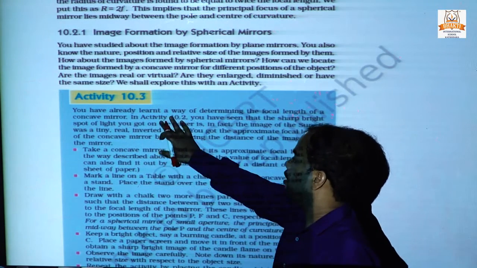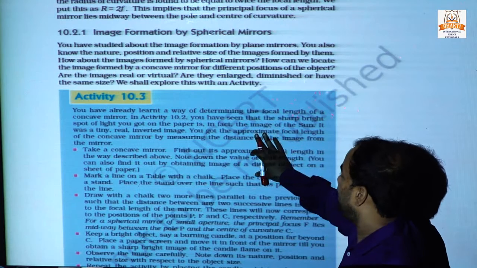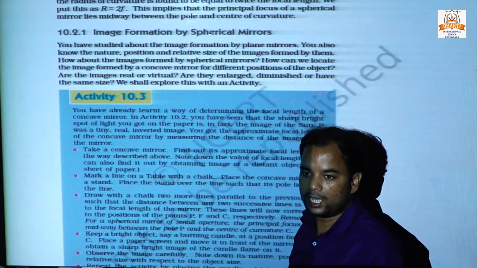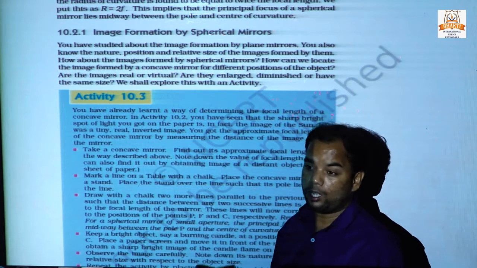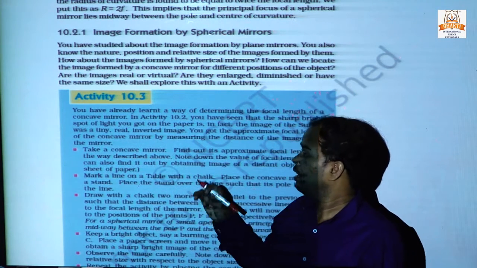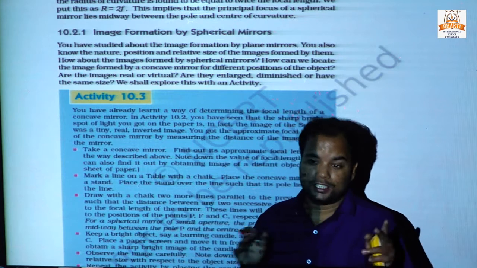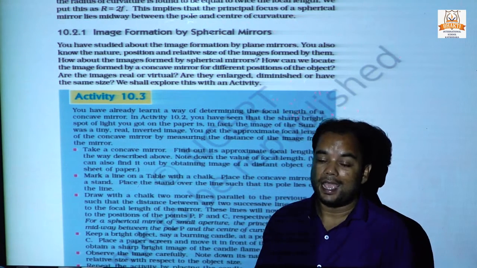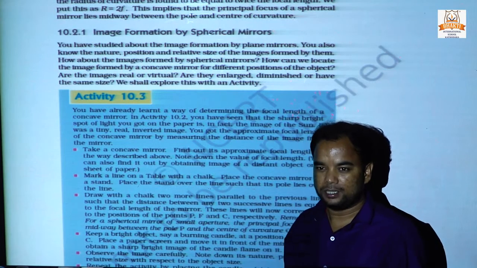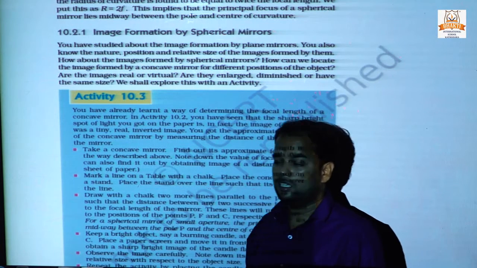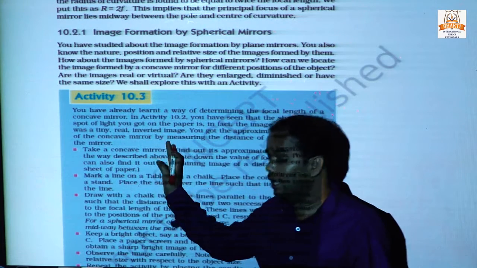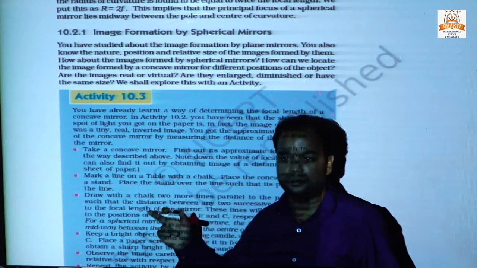We have already learned the way of determining the focal length of a concave mirror. What does focal length of the mirror mean? The focal length of the concave mirror is the exact distance between the pole and the principal focus.